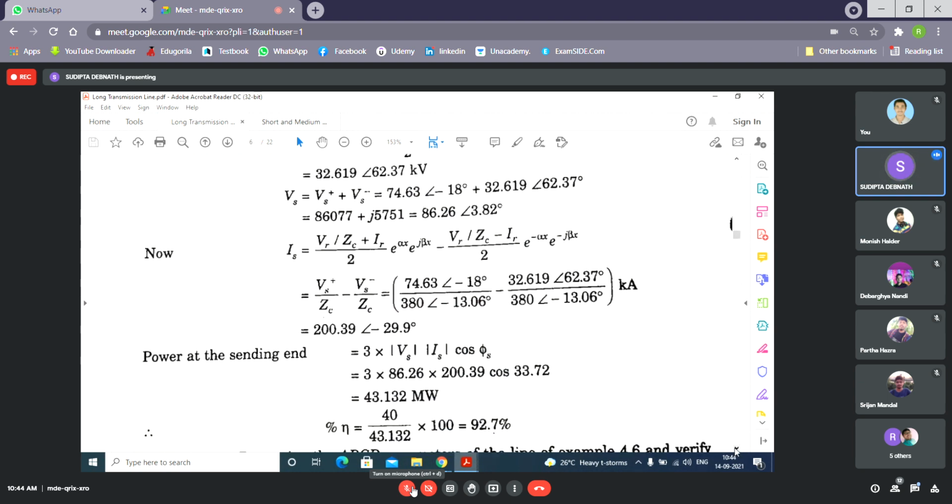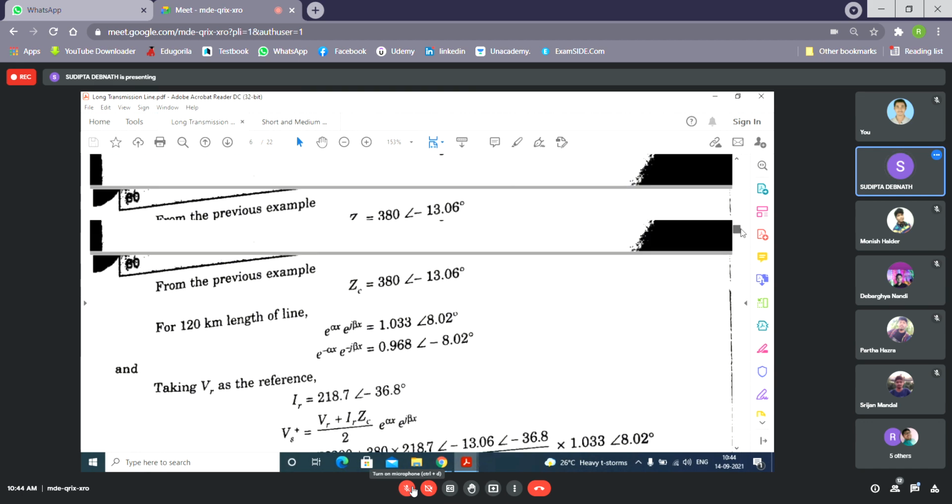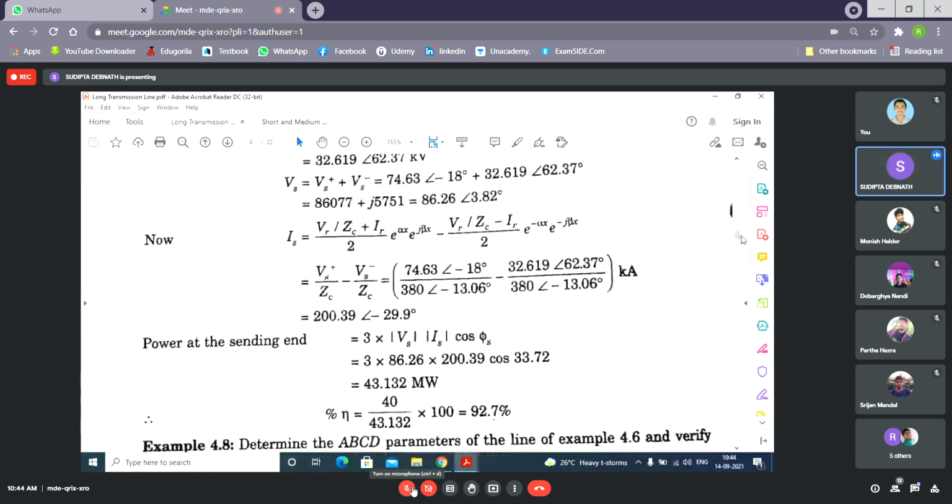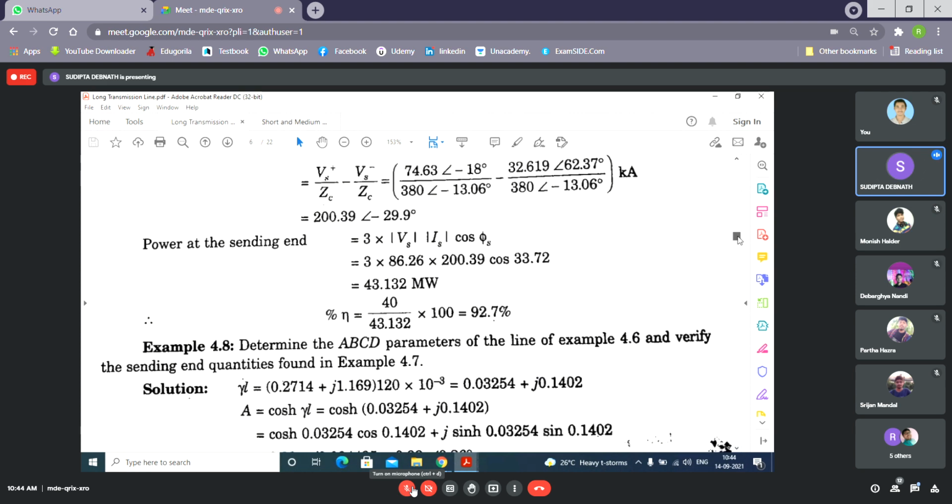Now you can easily find out the efficiency. The load is 40 megawatt, which is given in the problem, so you can easily find out the power. Clear? Is it clear? Yes, ma'am. Clear.